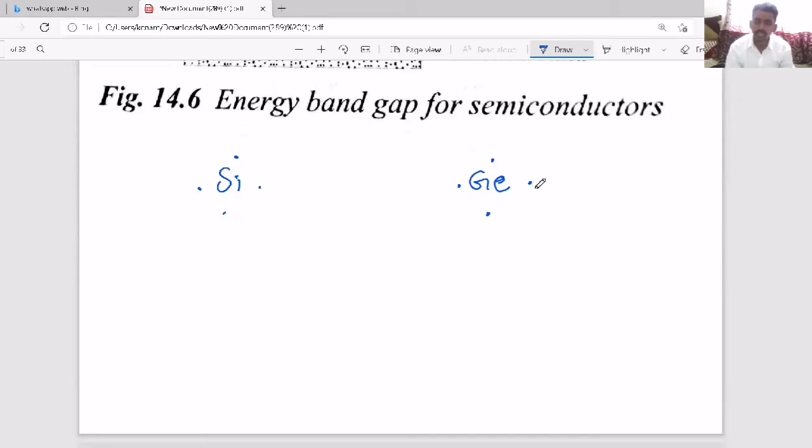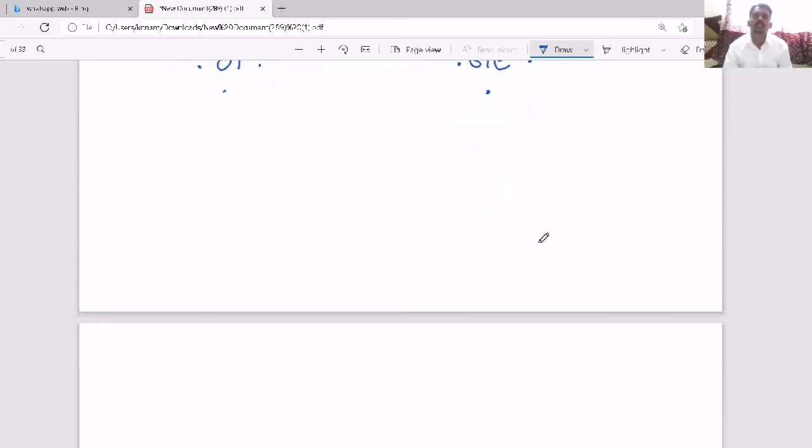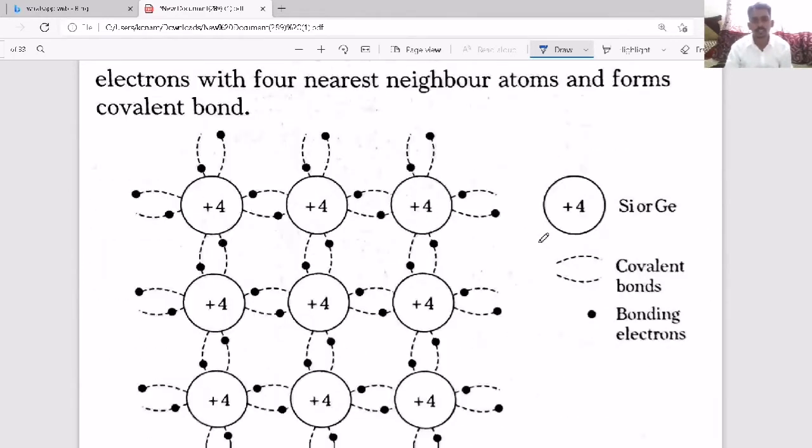Since 4 valence electrons are there, they form 4 covalent bonds. So when you consider a silicon or germanium semiconductor, the structure will be like this, as shown here. Each atom is forming 4 covalent bonds with the 4 adjacent atoms. That is the general structure of a silicon or germanium semiconductor.